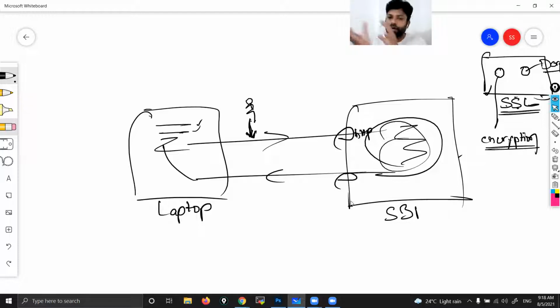These SBI people got that certificate. The moment they get this certificate, from then onwards, they are eligible to open one more port, that is HTTPS. Only after getting that certificate can they open this port. So they have opened the HTTPS port. Now what actually happens? If I want to access my account balance, the request will come here.